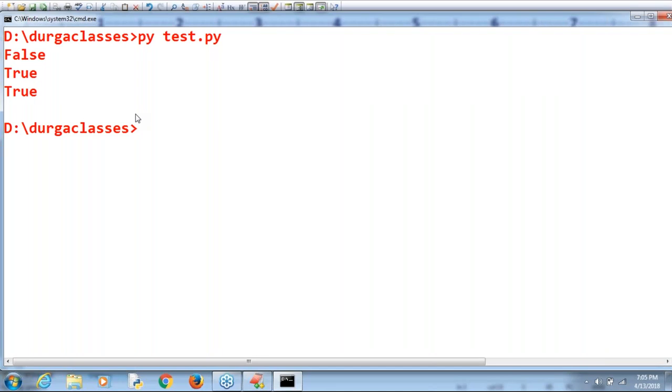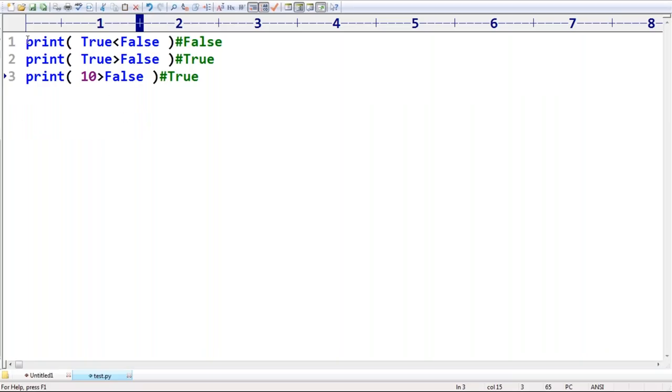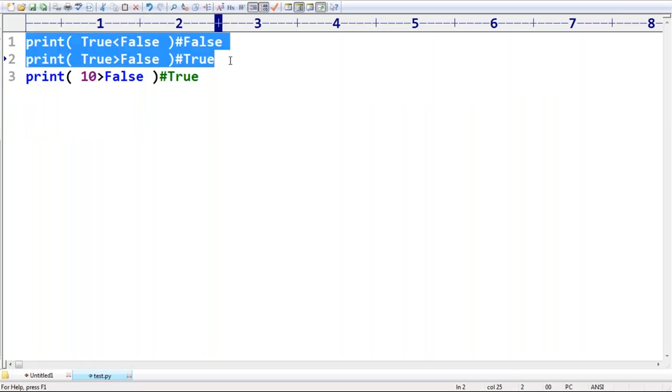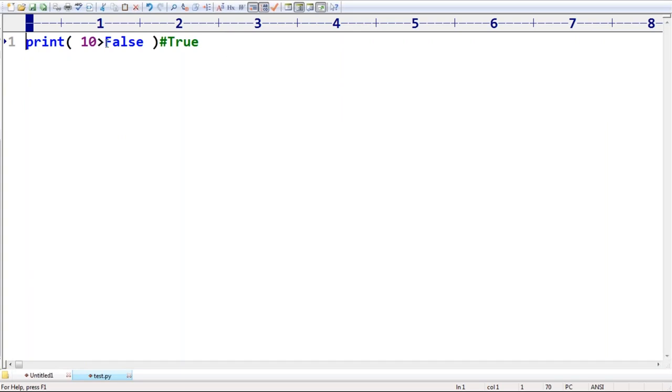Some people may ask, sir, Boolean can be converted to number type, no problem at all. But now, is 10 greater than Durga or not? Durga, you never want to convert into a number. One is a number, the other one is a string.